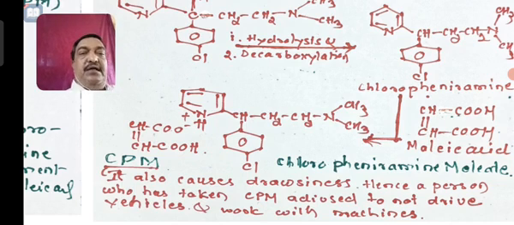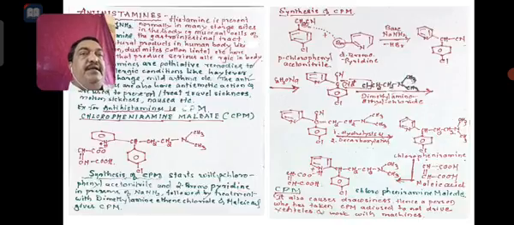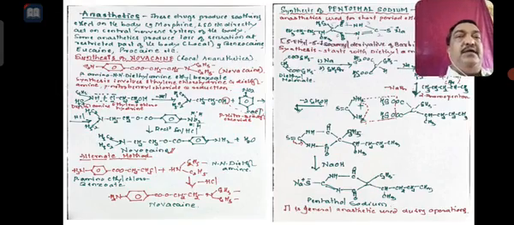So this discussion I made last time, but remember, it is very essential. Sometimes they may ask a 5 marks question: give synthesis of CPM. Then please write the 5-step reaction and get the full marks. Then if a person using this CPM tablet is facing drowsiness, means just sleeping, a person who has taken such a CPM tablet is not advised to drive a vehicle or to work with machineries, right?